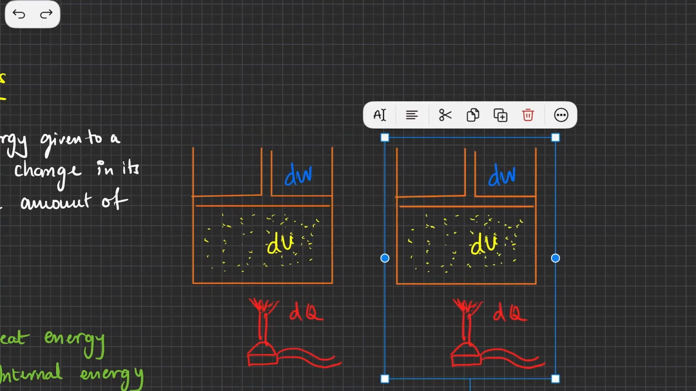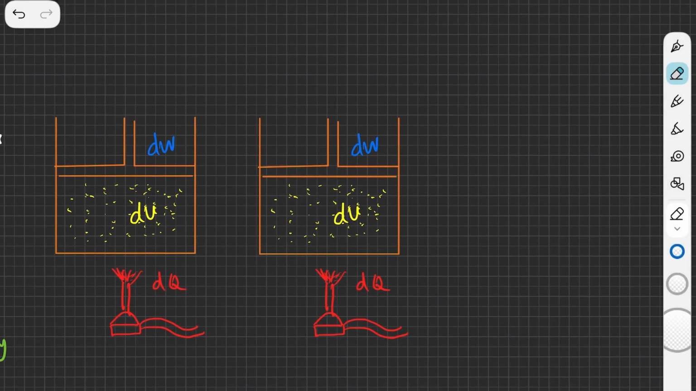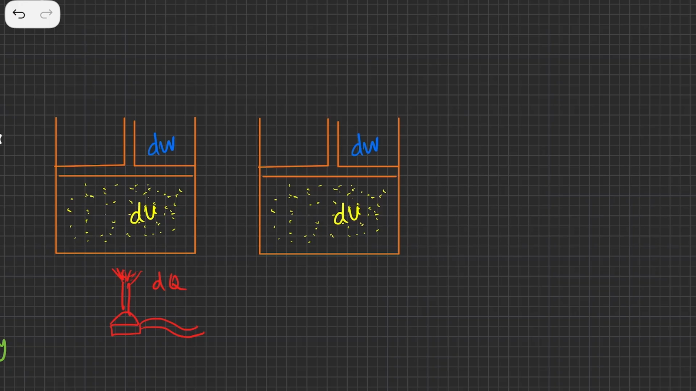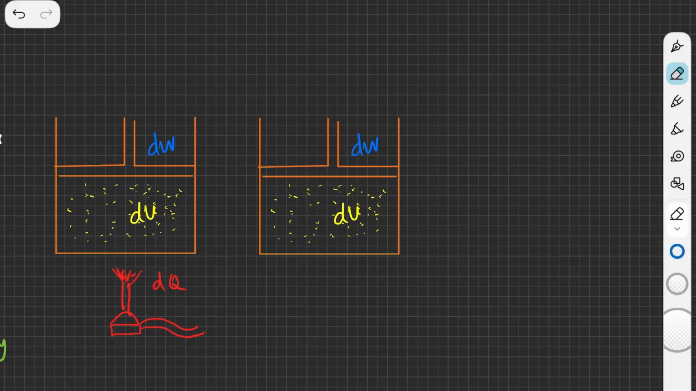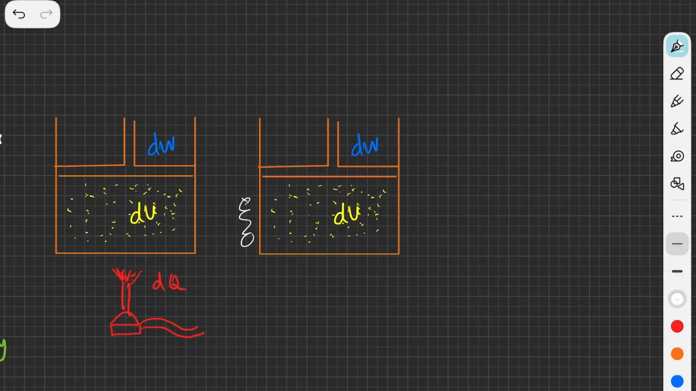Okay, now just watch this. In case I do not heat this, and I keep it in a bath of ice, let's say I'm just keeping this near ice, so I'm placing ice around this, so I'm just trying to cool this. Now what is going to happen? The heat is going to flow from the system to the ice, and the ice is going to melt.